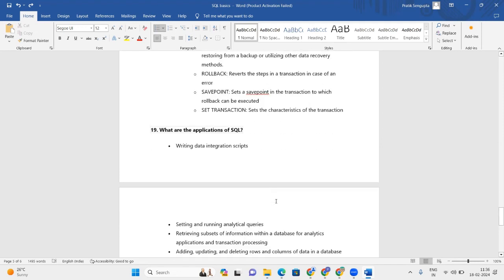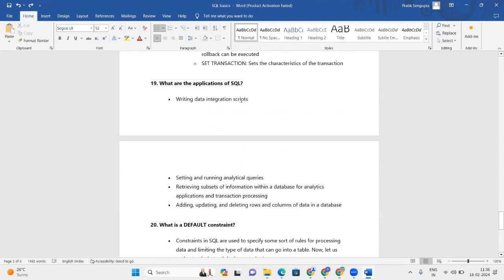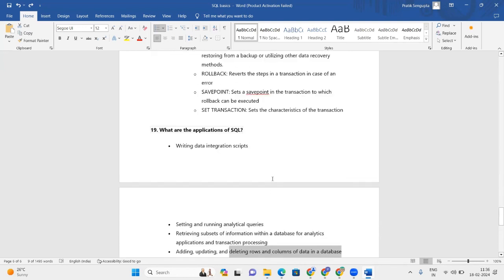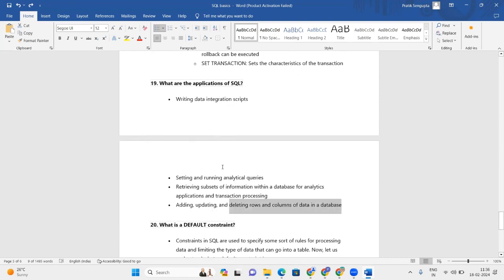What are the different applications of SQL? Writing data integration scripts, setting up and running analytical queries, retrieving subsets of information, adding, updating, and deleting rows and columns of data in a database. These are very important points, the very important applications of SQL.